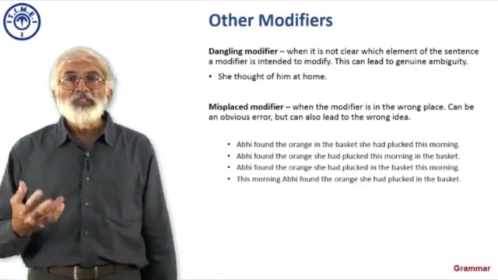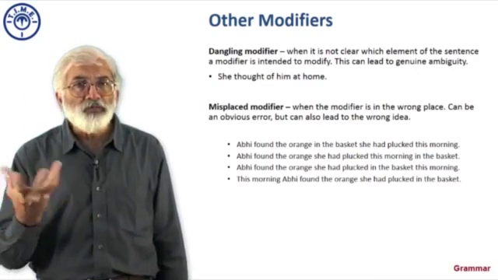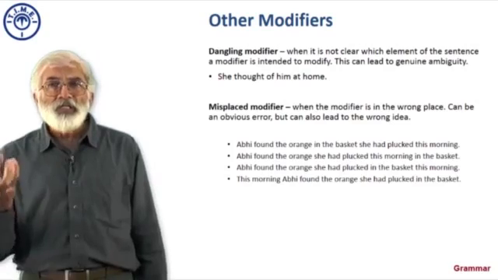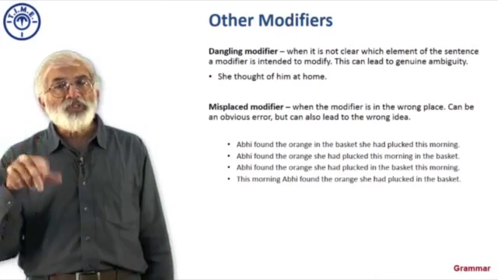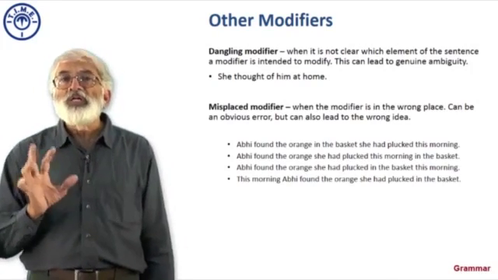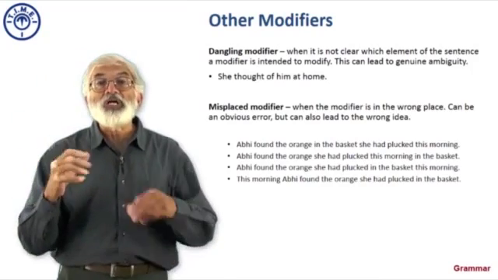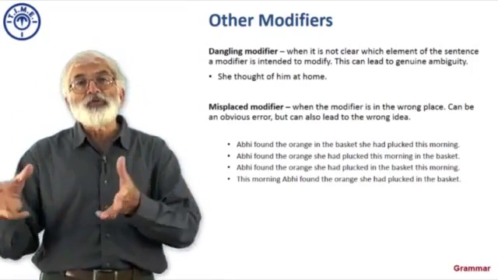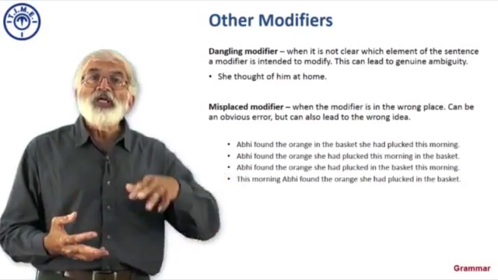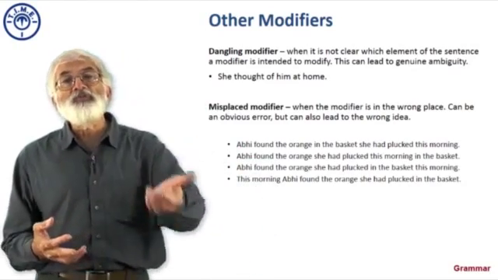So for instance, when we say she thought of him at home, what is at home here is a modifier, right? It describes where she thought. But was he at home or was she at home? We don't know. And therefore, there is absolute ambiguity here. You can't even interpret the sentence. She thought of him at home. So I have to shift it and say at home she thought of him, or she thought of him when he was at home.